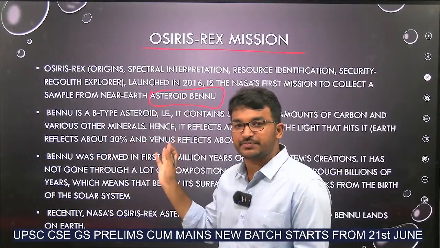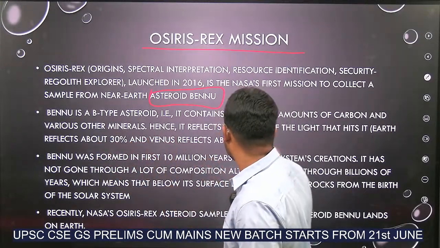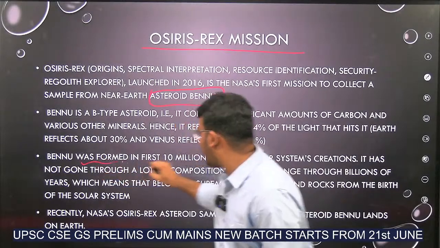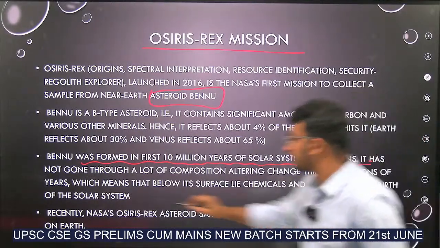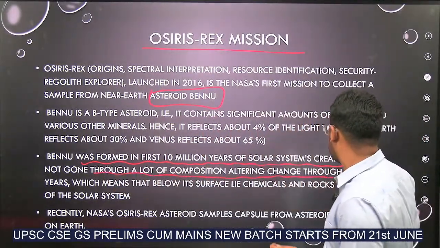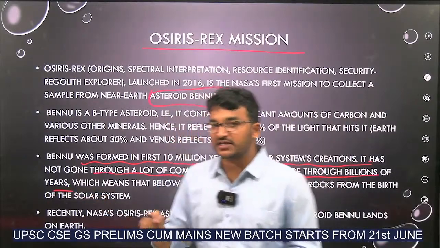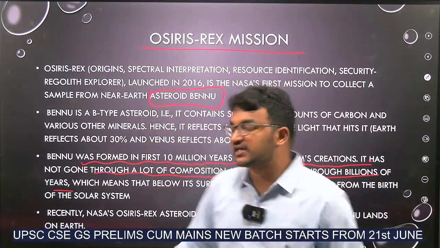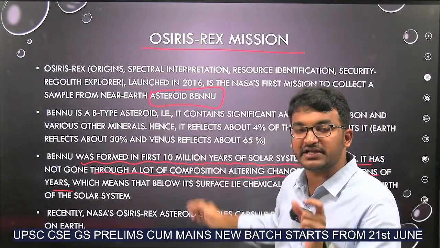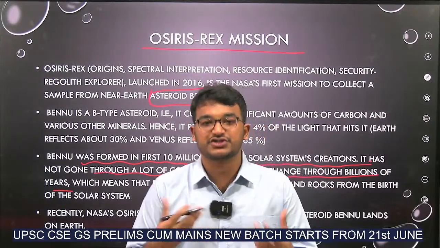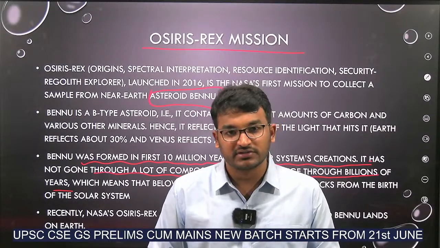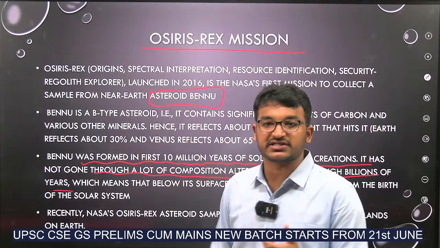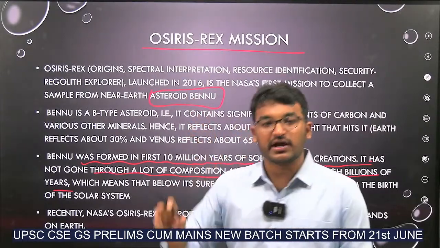Because it is expected that this Bennu was formed in the first 10 million years of the solar system's creation, and it has also not gone through a lot of composition altering change through billions of years. That's why the aim of NASA is that if we are able to study material from Bennu, we can get proof into the evolution of the Earth or the initial materials which formed this solar system. That's why this Osiris-Rex mission's aim is to go to asteroid Bennu and collect samples.